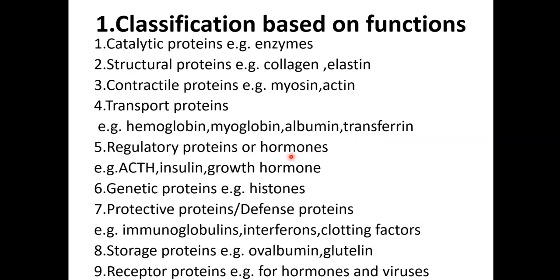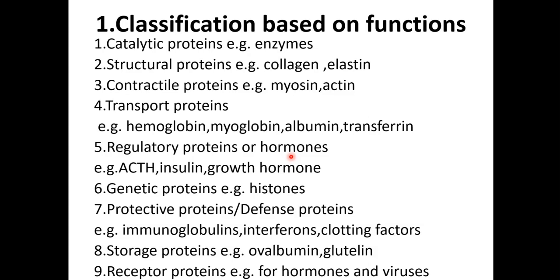The 5th category is known as regulatory proteins or hormones. As we all know, hormones are one of the major types of substances present in our body that regulate the mechanisms in our body. So hormones are known as regulatory proteins. Actually, these hormones are known as chemical messengers. They pass messages to different parts of our body for different types of mechanisms, and thus they regulate our body reactions. Okay. Examples for regulatory protein: ACTH, insulin and growth hormone.